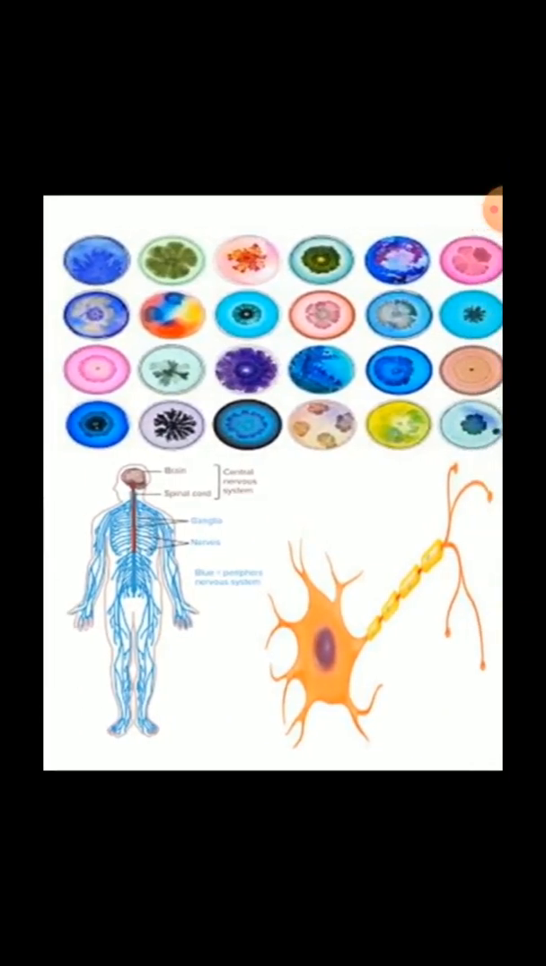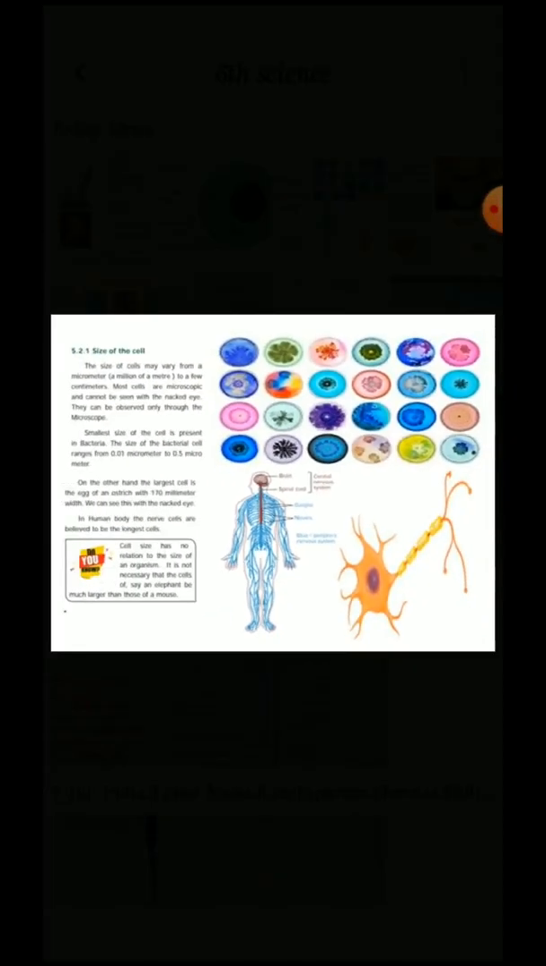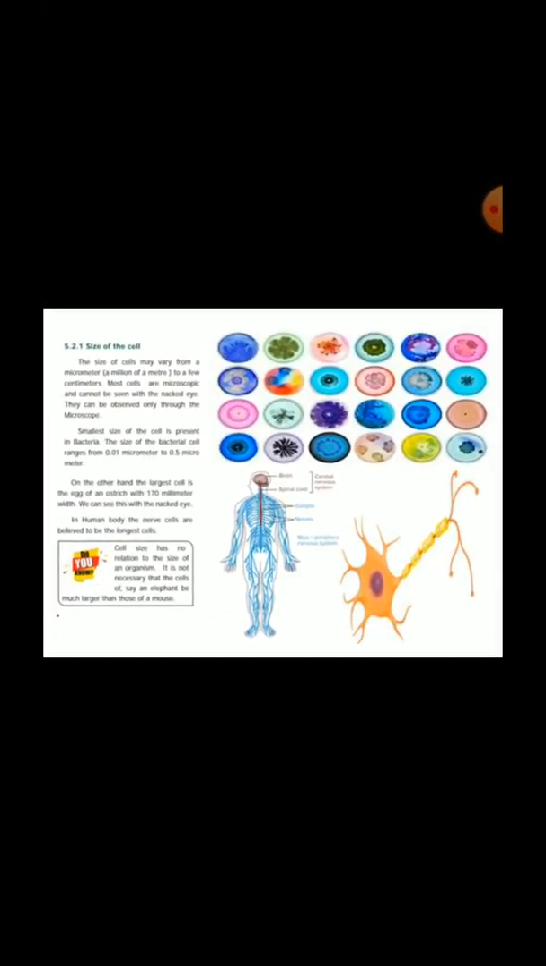Each and every cell has a different size, yes or no? So this is the size of the cells. The size of the cells may vary. First, the bacterial cell is the very smallest one. Its length is 0.01 micrometer to 0.5 micrometer.